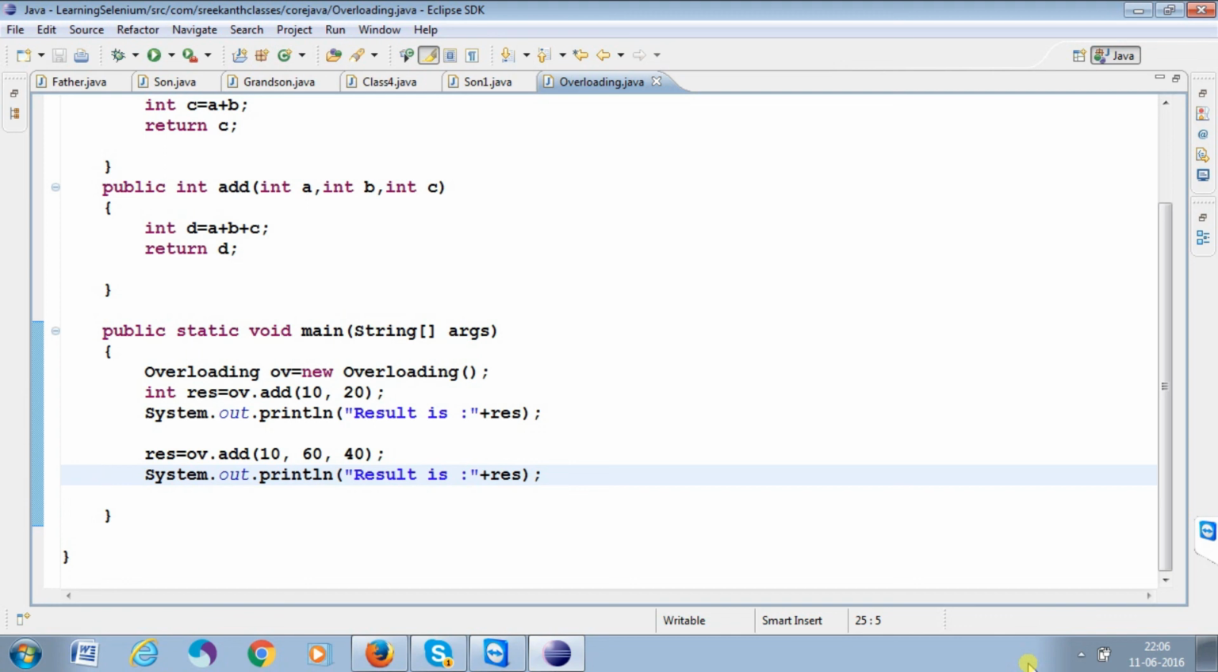Before going for the overriding example, you need to understand interfaces. First we need to go for interfaces, because we implement the overriding concept in interfaces only. So now I can start. It's a new concept, interfaces, that we are discussing now.